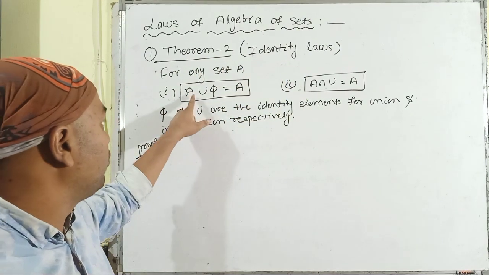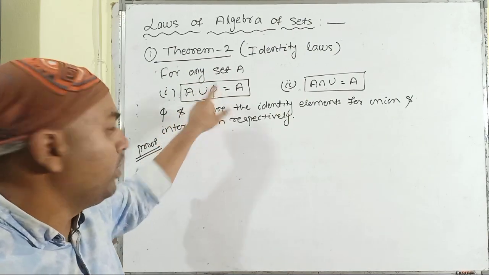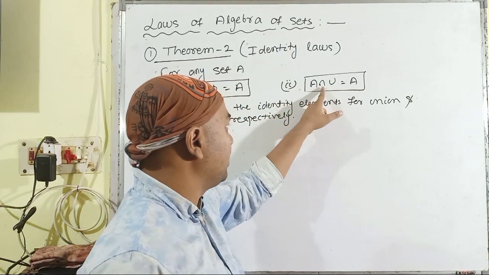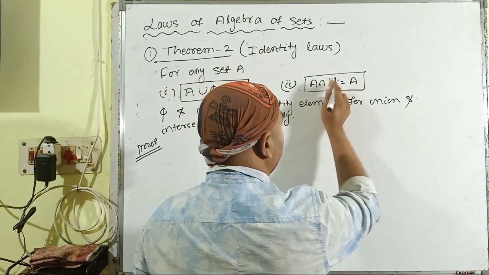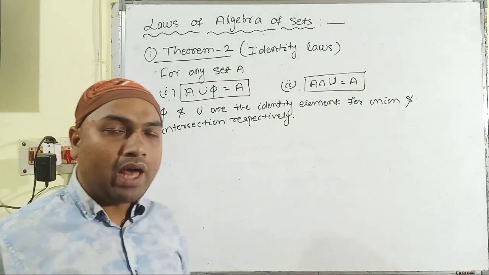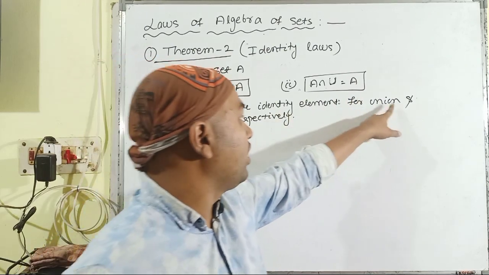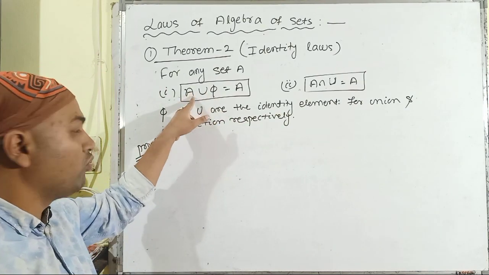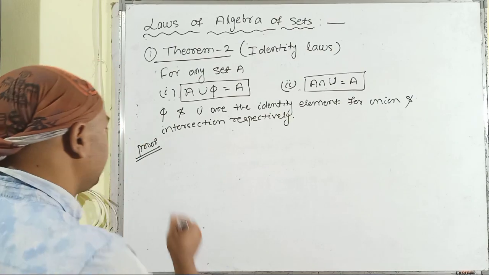The first one is to prove that for any set A, A union phi, that means the union of any set A with the empty set, gives us the result A. In the second part, we have to prove that the intersection of any set A with the universal set U gives us the result A. Here phi and U are called the identity elements or identity sets for union and intersection respectively. Phi is the identity element for the union and U is the identity element for the intersection.